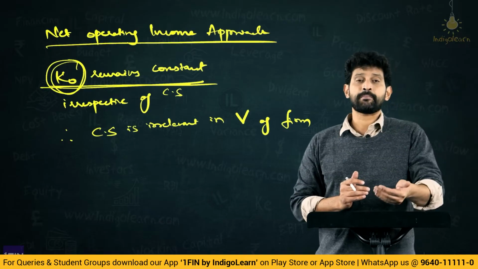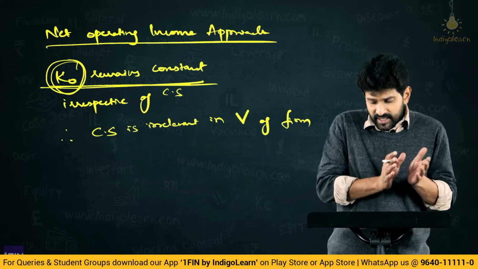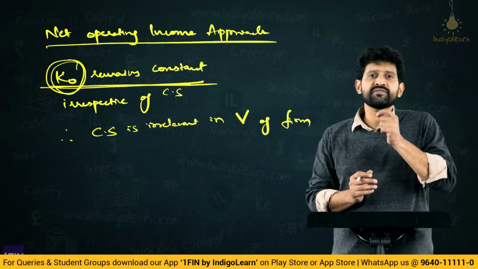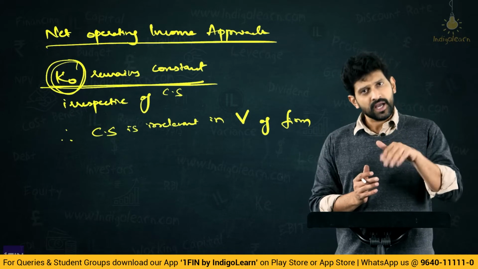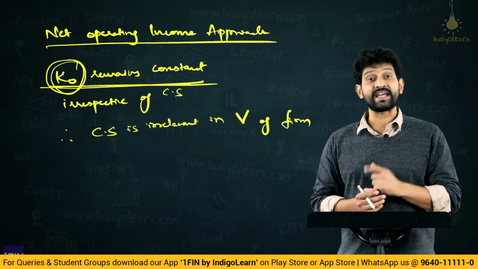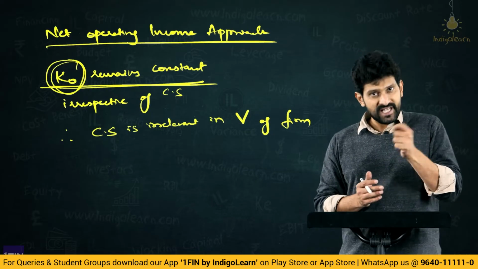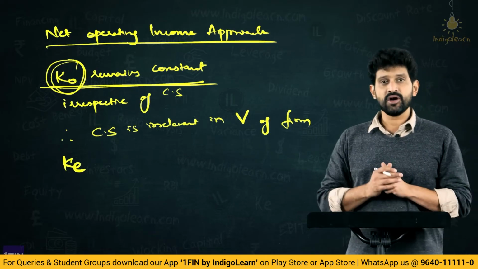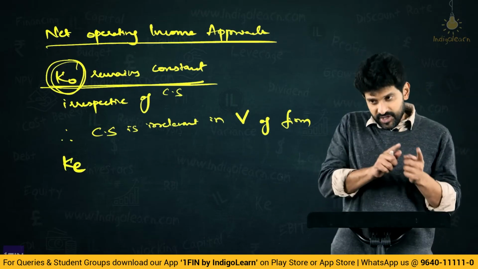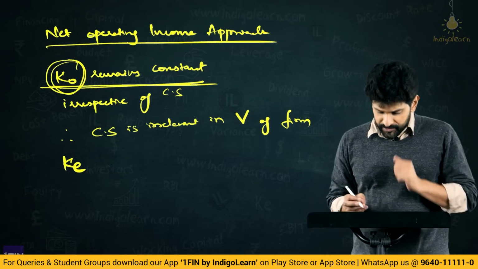Now, coming to the practical part, this is the conceptual part. Coming to the practical part, what are we finding out here? In the previous case, what were we supposed to find out? KO was changing. Now, here KE is changing. Therefore, from the examination point of view, what we are supposed to find out is what is KE? How much is it increasing to keep KO constant? Now, how do we find out KE?